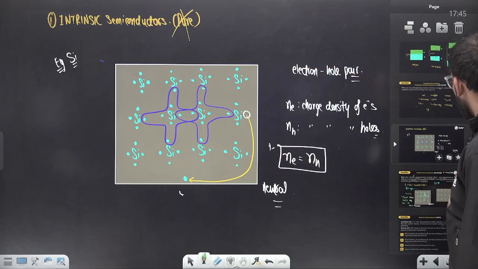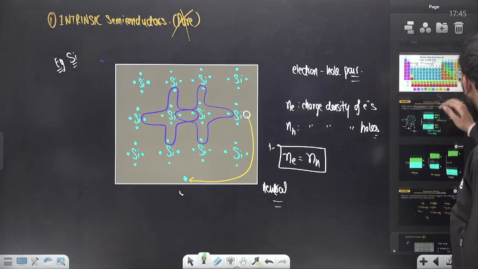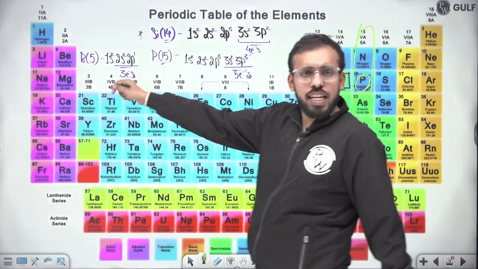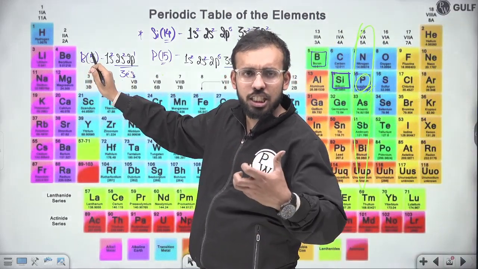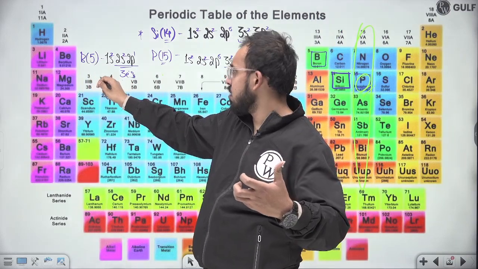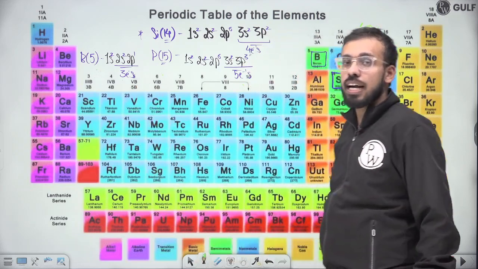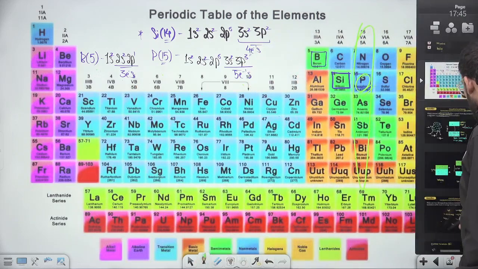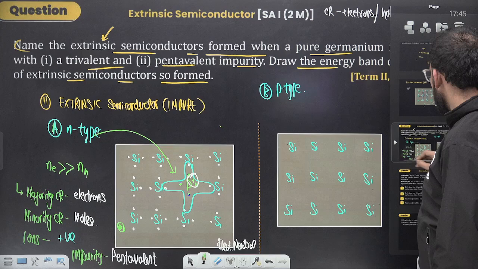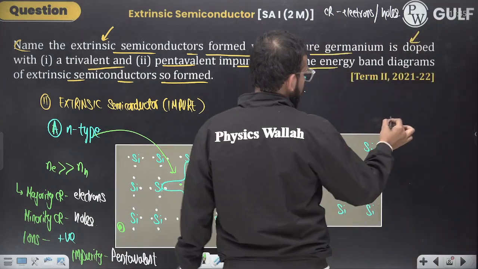Come back to the table. Another element whose electronic configuration I had written on the board was boron, having 3 valence electrons. That is a trivalent atom. Now the dopant in the second type would be a trivalent atom, that is boron.